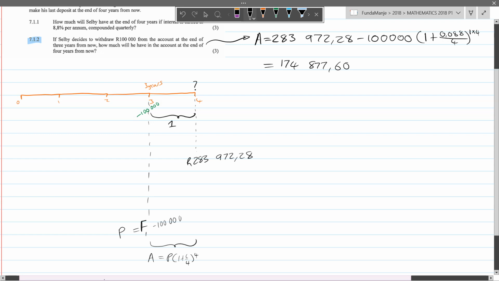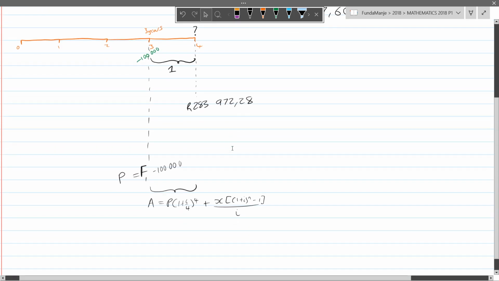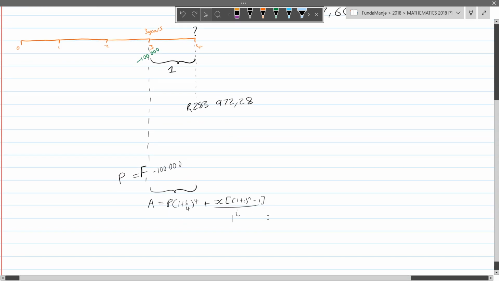But not only that, we also have his monthly installments that he's still paying, so it'll be this plus the monthly installments that he is still paying, for which we can use the future value formula again in order to find that value, (1 plus i) to the n minus 1, all over i, like that. So that's the other way in which you could solve it, but the best way would be to solve it this way. But if you understand this one, then this is already the formula. All you need to do is substitute the values and you'll have your answer.